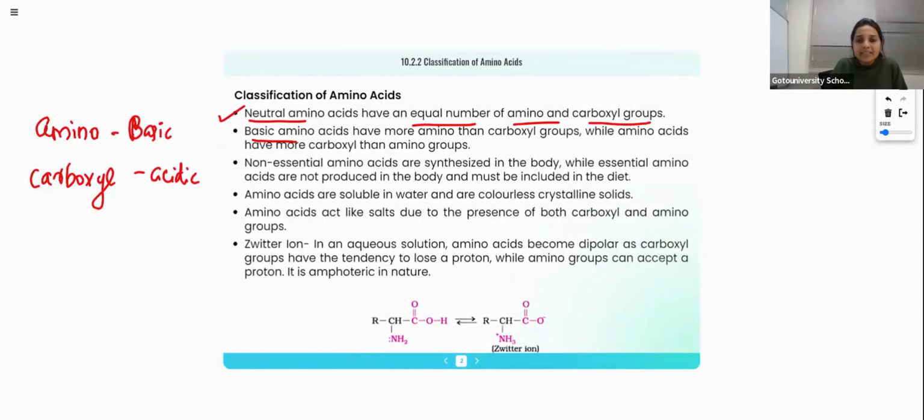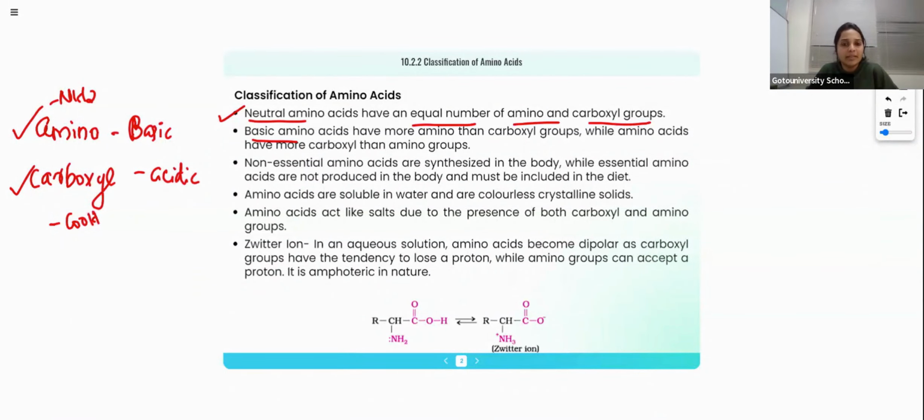Then what will be a basic amino acid? The amino group is basic, and the carboxyl group is acidic. So a basic amino acid will have more amino groups than carboxylic groups. Then what will be acidic?